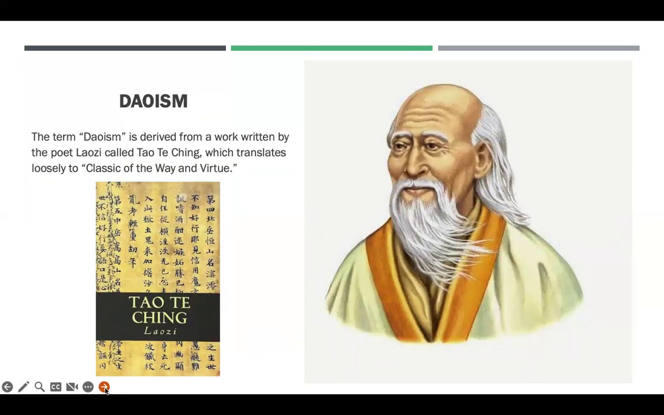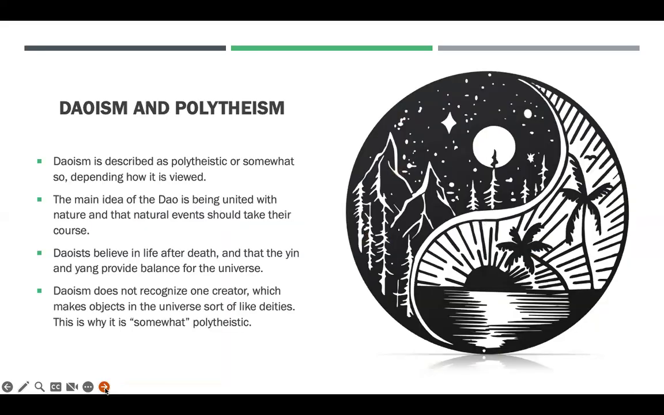So you've got Confucianism and Taoism. Well, what is the difference, right? So the term Taoism is derived from the poet Laozi. And so he translated, well, there's a book called Classic of the Way and Virtue. And so in a nutshell, Taoism is described as